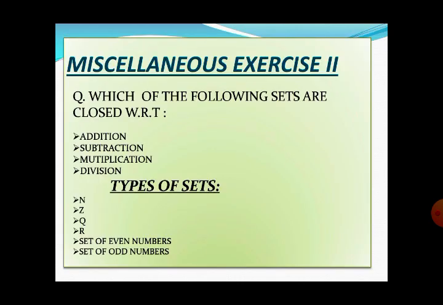And now, how to apply these properties to solve the questions which normally arise in your examination paper. One of the questions I have taken from miscellaneous exercise 2 is: which of the following sets are closed with respect to addition, subtraction, multiplication and division? It means we have to check these four fundamental operations, whether the given set has closure property for them or not, and we have to check for which sets. It is given in the question that N stands for natural numbers, Z means integers, Q means the set of rational numbers, R means the set of real numbers, and the last two are the set of even numbers and the set of odd numbers.